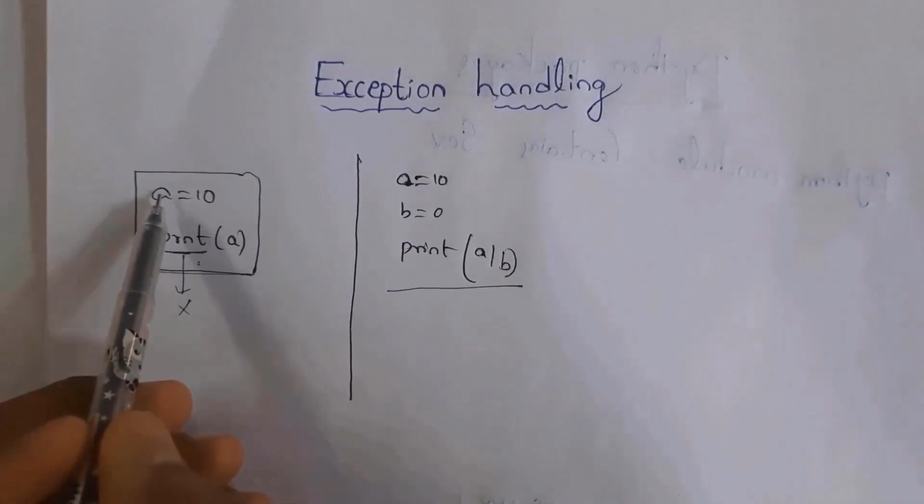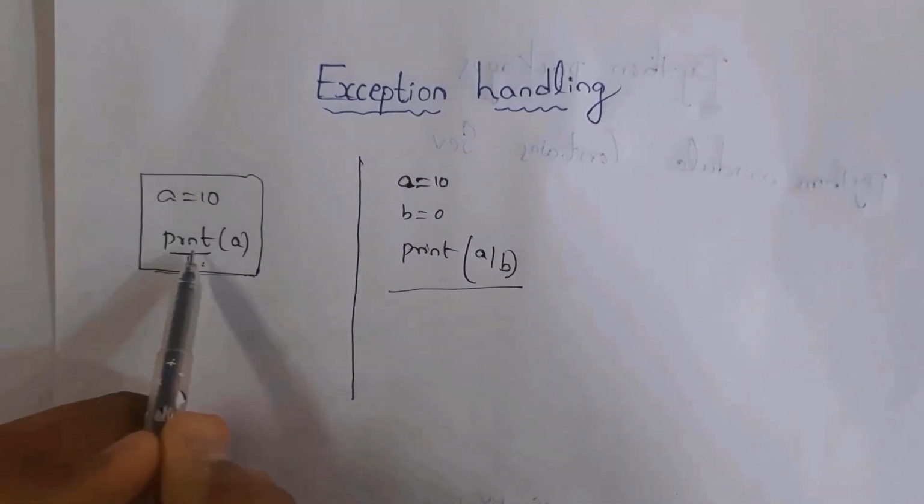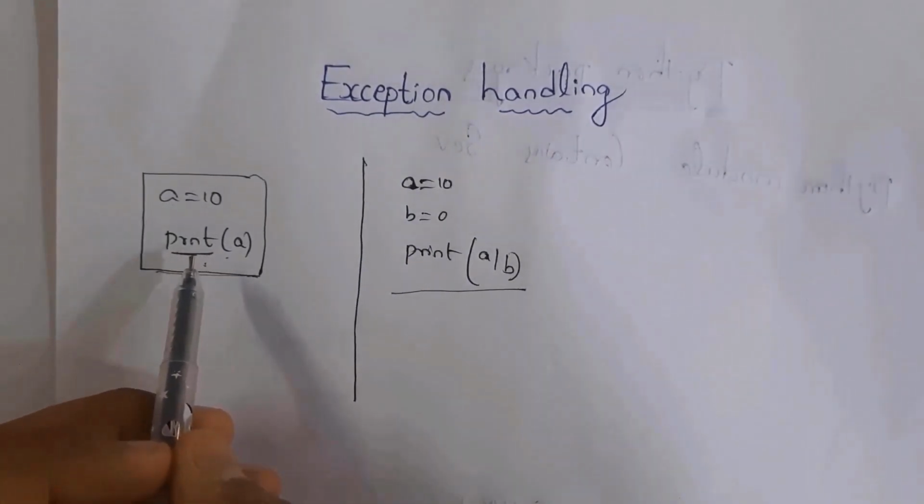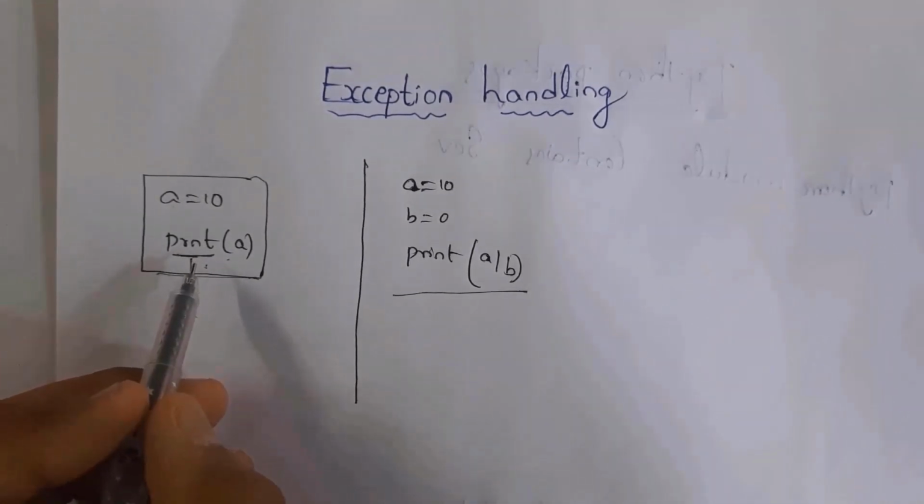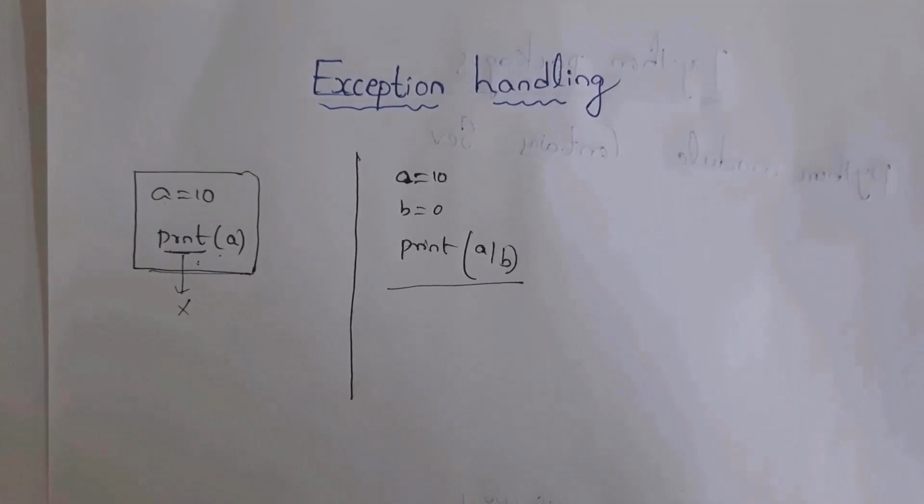For example, I written here a equal to 10 and I written print of a. Actually, the print spelling is print, but here I written it wrongly because I written the print spelling wrong. So this is an error. Whenever an error occurs in our program, then our program will not get executed. I'll explain what is an exception.